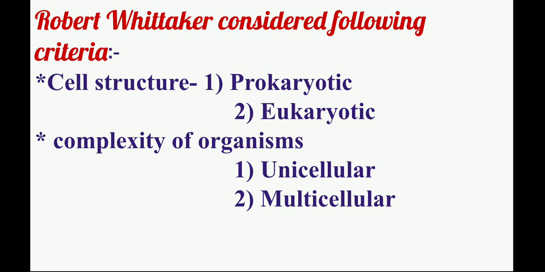Now Robert Harding Whittaker considers some criteria for classification. Means he classified these organisms according to some criteria. The first criteria was cell structure. We know that all the living organisms are made of cell. So according to this, he classified all the organisms into 2 different parts, that is one prokaryotic and second eukaryotic. Usually bacteria are prokaryotics, and all the unicellular and multicellular organisms come under the eukaryotics.